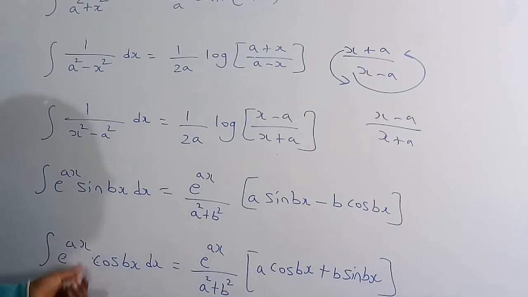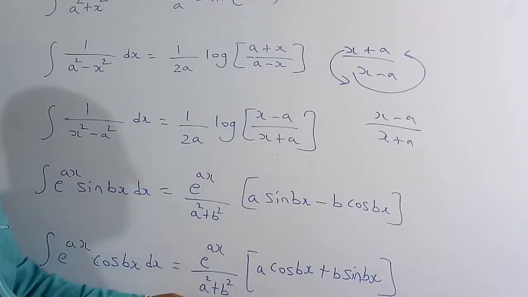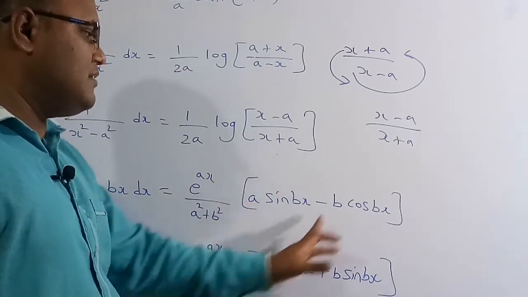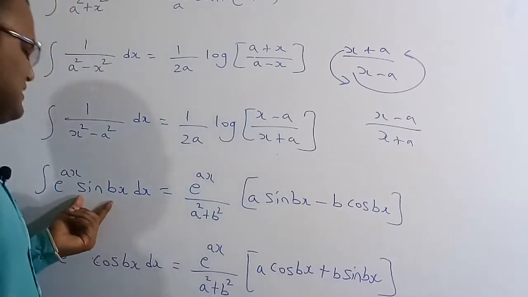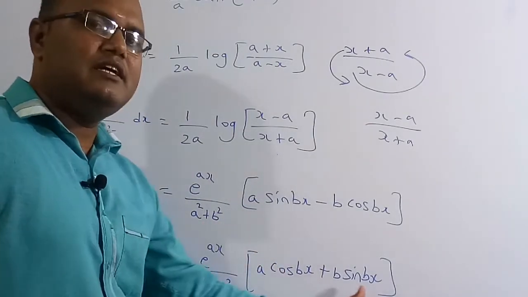Going for the integration of e to the power of ax cos bx dx is equal to the same as the previous one, e to the power of ax by a square plus b square, but here cos means positive. The coefficients are the same as the previous one, a, b, but the only thing is here sin means the first term is sin, but cos means the first term is cos, so cos bx and then sin bx.